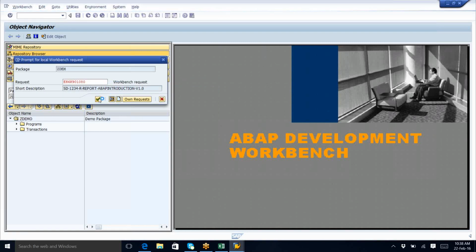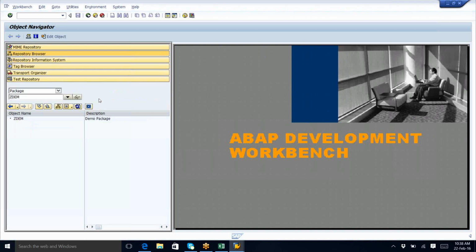Now your package is ready. Of course, we don't create a package in real time, but here I'm showing how to create a package, and I'm using the same transport request for creating my program also. You understand? So ZDEM is the package created.